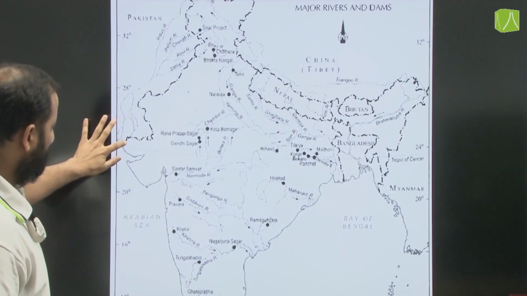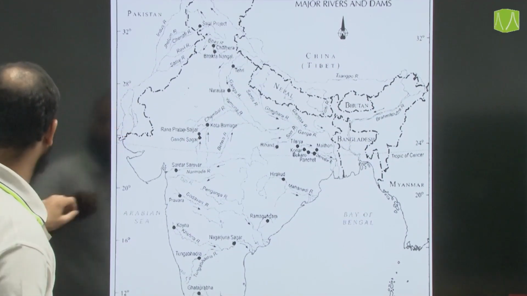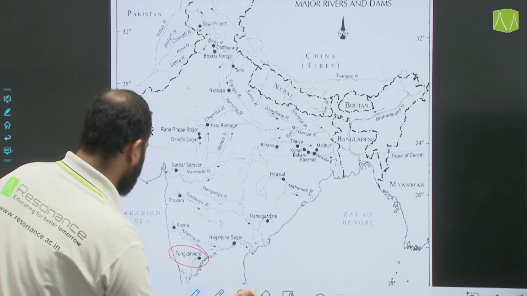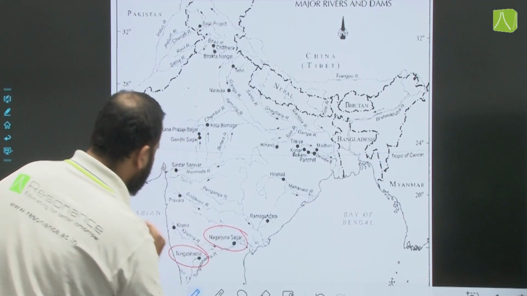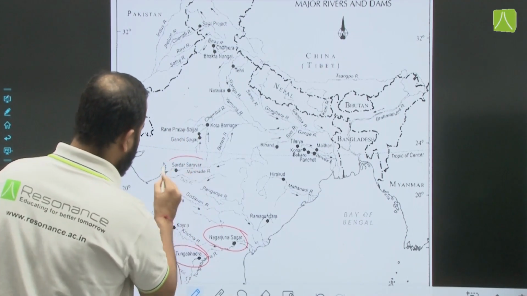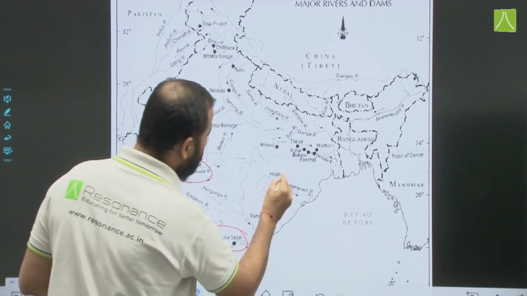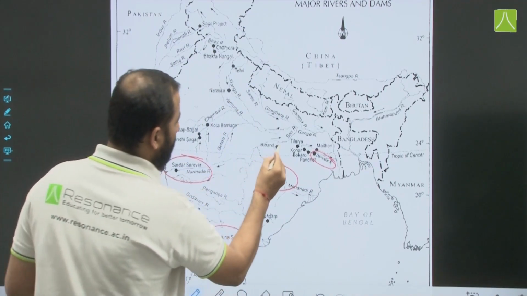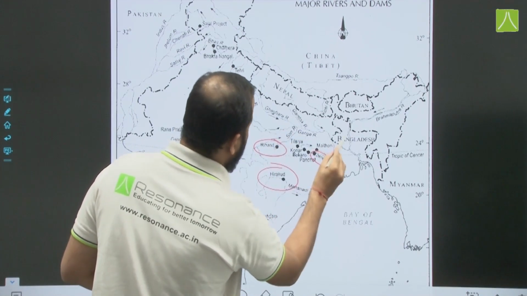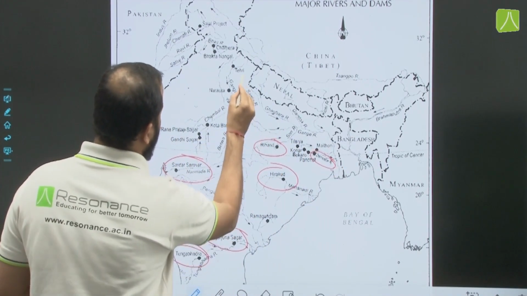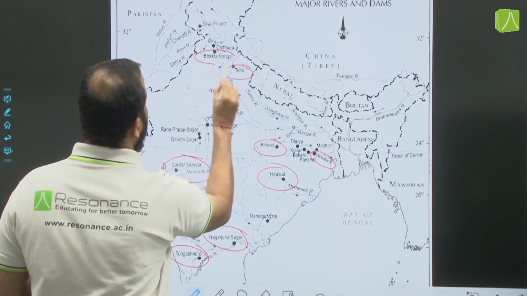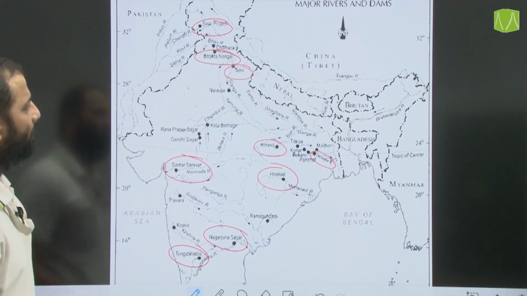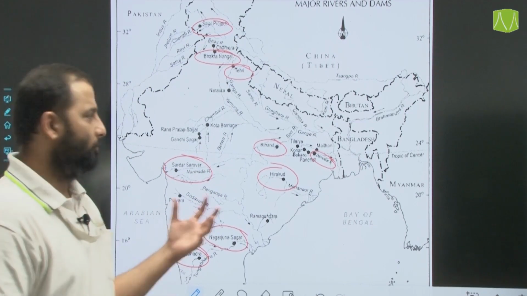I'll just say it once more, or probably I'll encircle them. Tungabhadra, then we have Nagarjuna Sagar, then we have Sardar Sarovar, we have Hirakud here, we have Damodar here, then we have Rihand here, then we have Tehri here, Bhakra Nangal and Salal. Alright, so these are some of the important dams which are there.